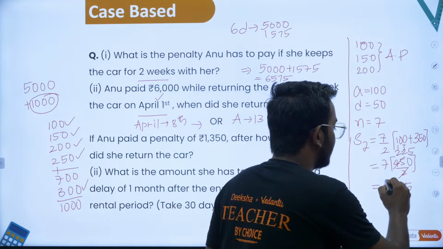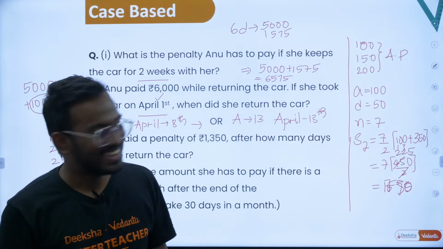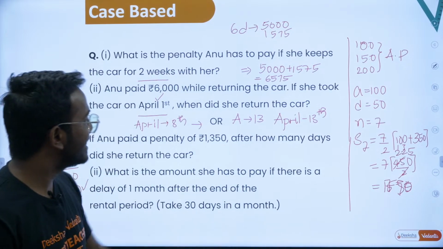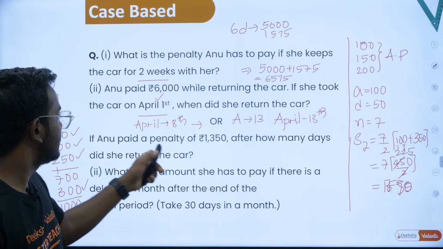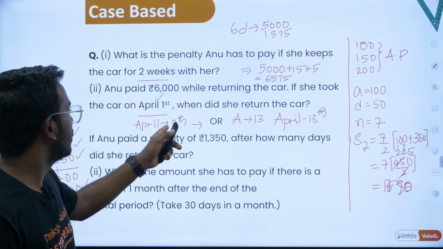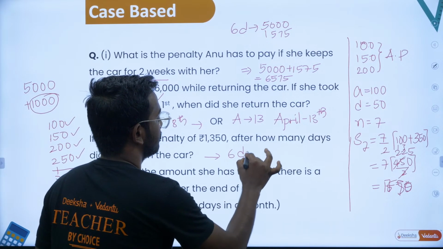Correct, Dhanush, it is 1750. Well done, man. Super. I just wanted to see if you're attentive or not. Yes, 1750 is for 7 days. For 6 days it is 1575. Okay, for this to happen, here you have taken extra 5 days, and this is extra 6 days. Again, very simple.